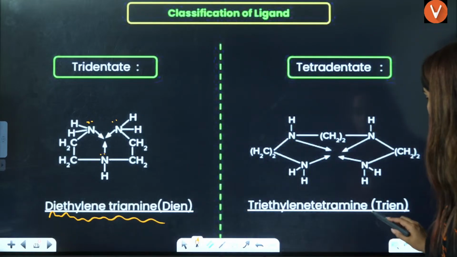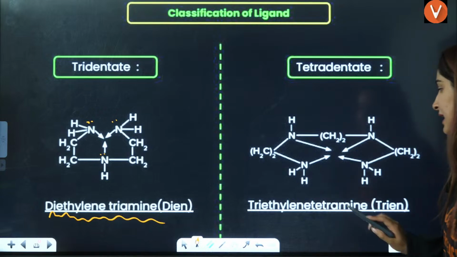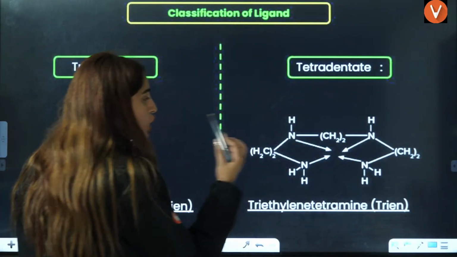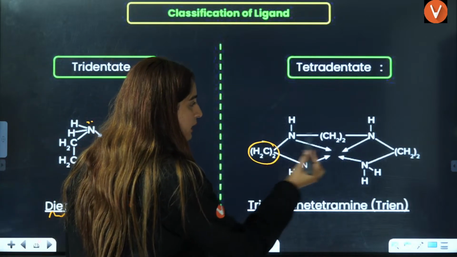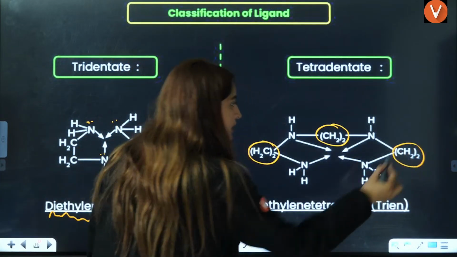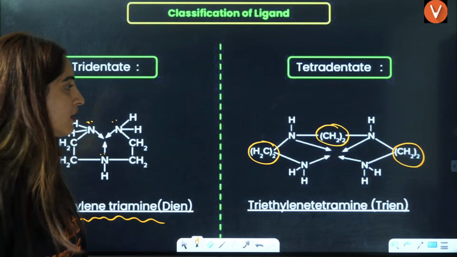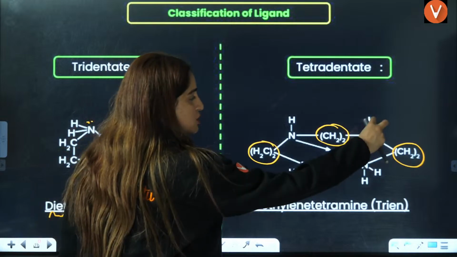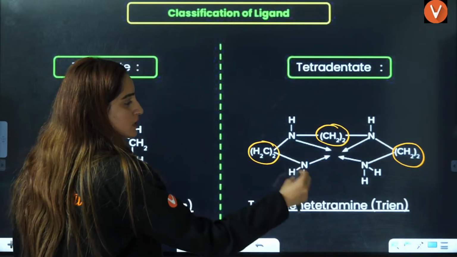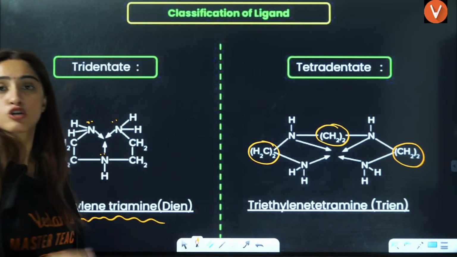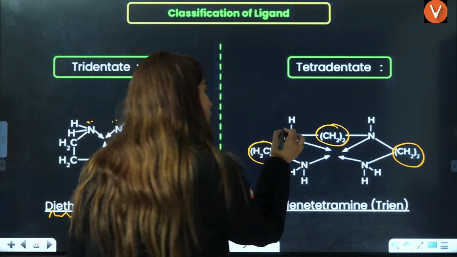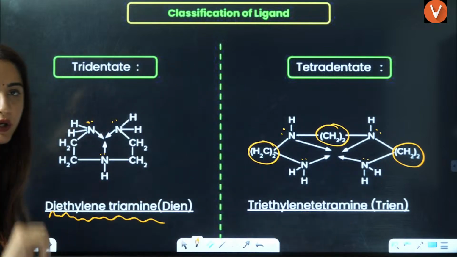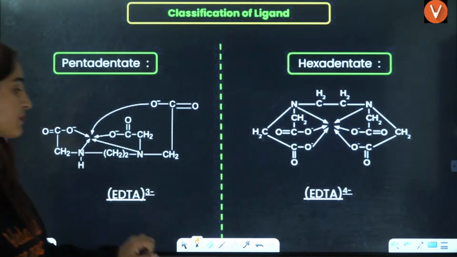Tetradentate is, if you talk about triethylene tetramine. Triethylene tetramine means you have one ethylene, second ethylene, third ethylene, right? And these two are attached to one amine. These two are attached to one amine. And in the end also there is one amine, right? So that means in total you have four amines, one donating, second donating, third donating, fourth donating sites. Four donating sites, that is tetradentate.